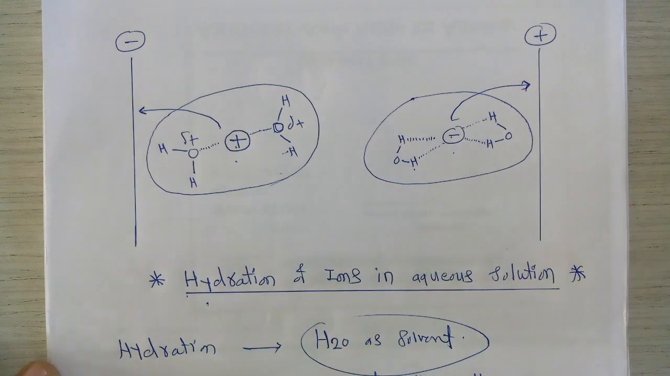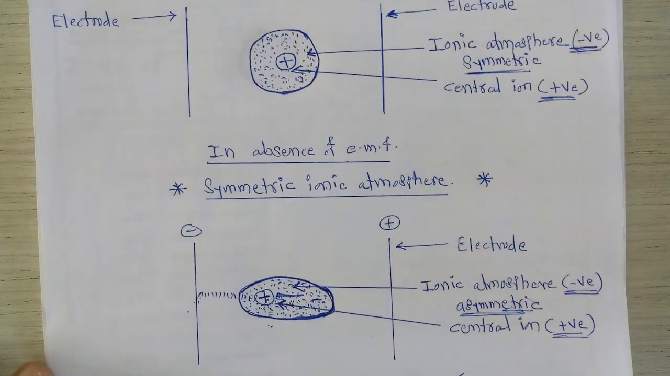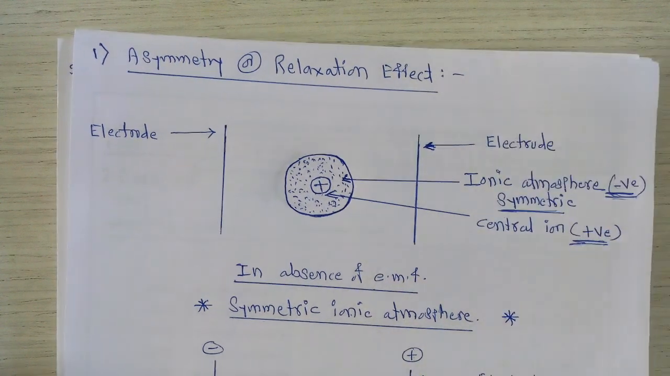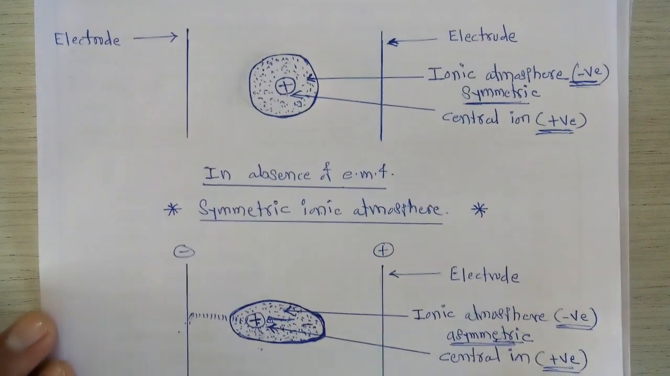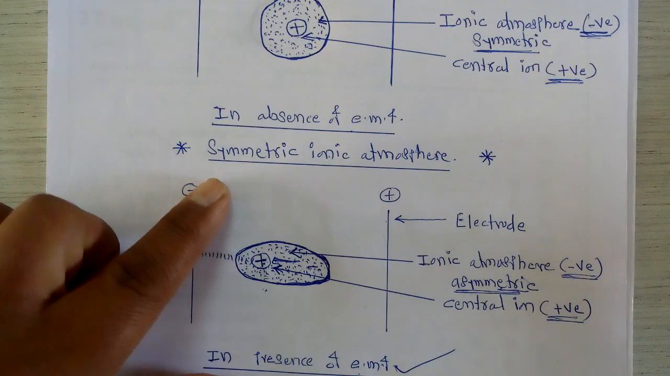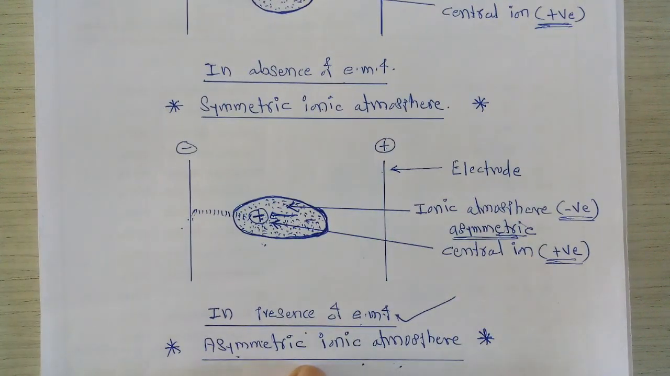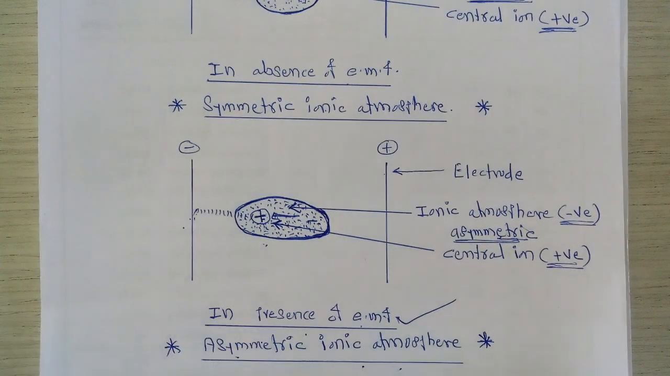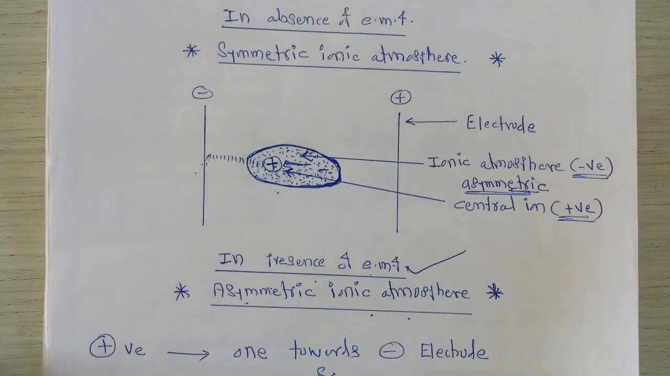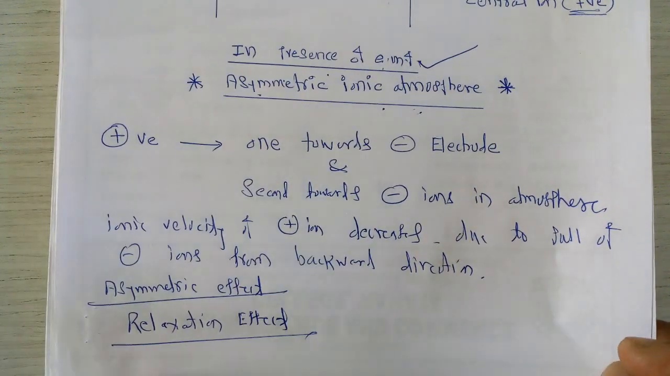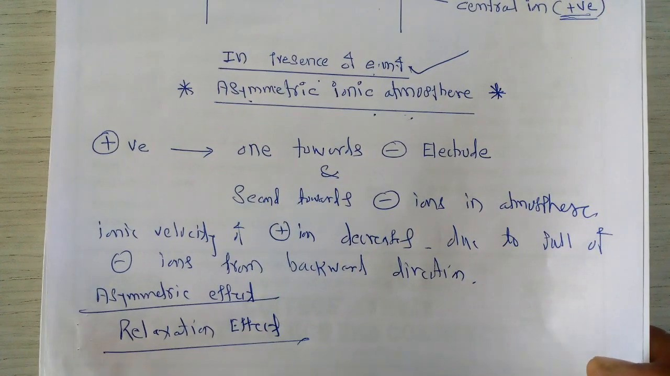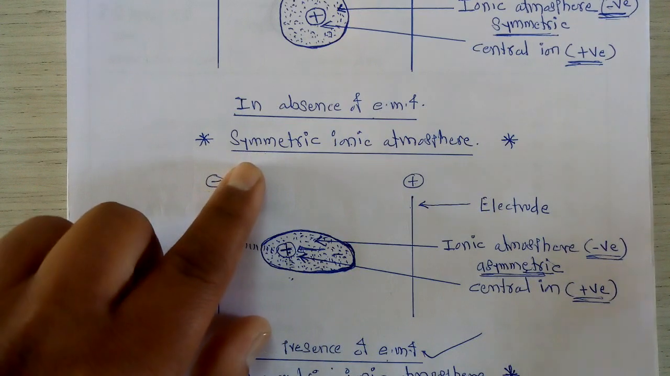So in the current lecture we completed two different effects. The first effect is called the asymmetry or relaxation effect, showing how it decreases the ionic movement. That can be studied with the help of these two figures, the formation of a symmetric ionic atmosphere and the formation of an asymmetric ionic atmosphere, and how this ionic atmosphere is responsible for slowing down the particular ions, which we already discussed. This effect is also called the relaxation effect due to the more time it requires to get reconverted into the symmetric ionic atmosphere.